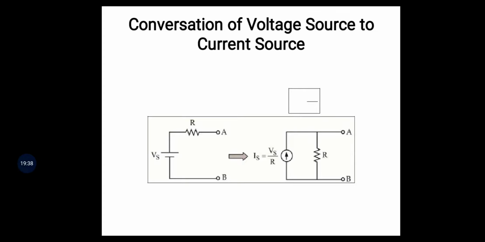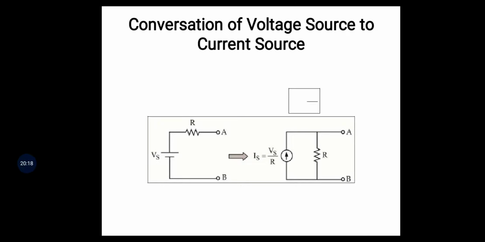Next, we are discussing the conversion of voltage source to current source and of current source to voltage source. This is very simple. When we are solving some circuit problems, it is necessary to convert a voltage source to a current source or a current source to a voltage source, and then the problem is simply solved.